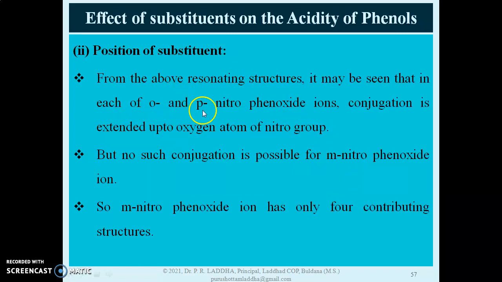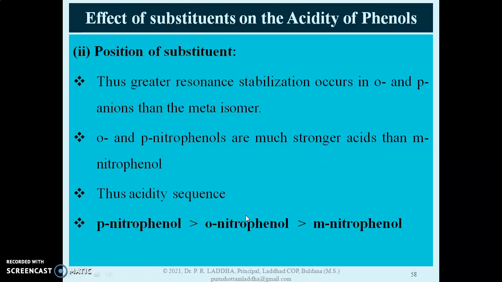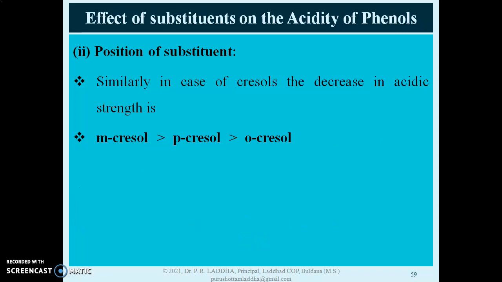So here we can say for ortho and para nitrophenoxide ions, conjugation is extended up to oxygen atom of nitro group. But no such conjugation is possible for meta nitrophenoxide ion. So meta nitrophenoxide ion has only 4 contributing structures. Thus, greater resonance stabilization occurs in ortho and para anions than the meta isomer. That is, ortho and para nitrophenols are much stronger acids than meta nitrophenol, and hence the acidity sequence will be para nitrophenol is more acidic than ortho nitrophenol, which is more acidic than meta nitrophenol.